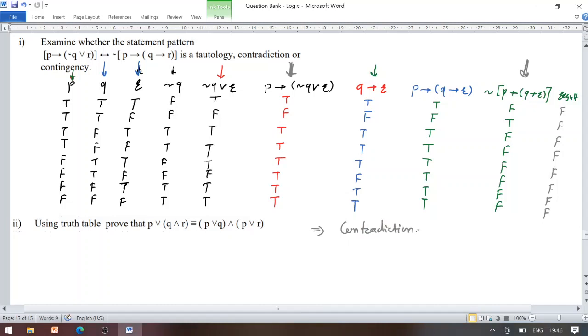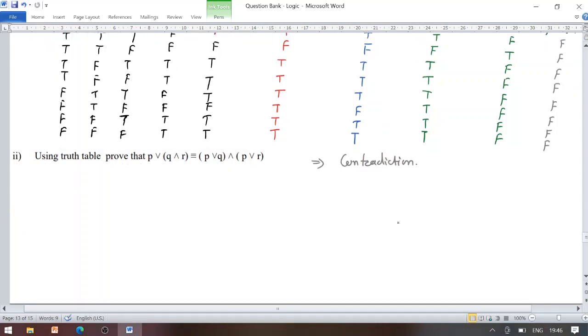Keep that in mind. Now look once, using the truth table, prove that. We are having the second sub question now: P disjunction Q conjunction R. So again there are 8 entries due to the 3 statements.